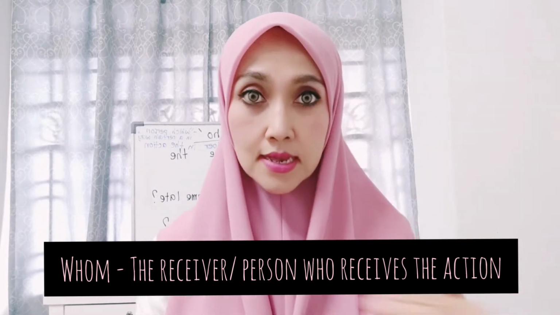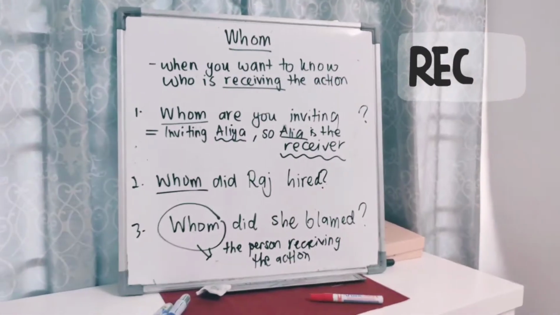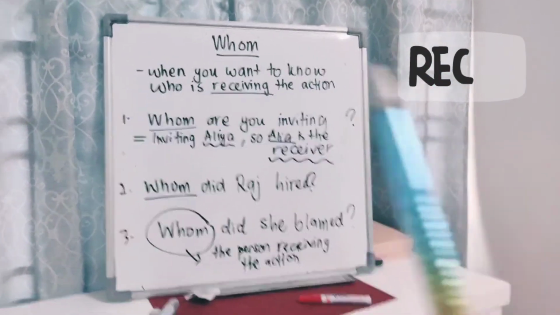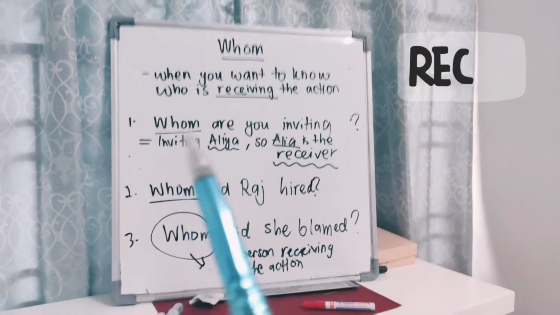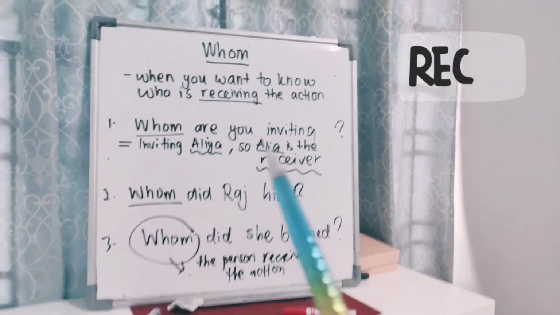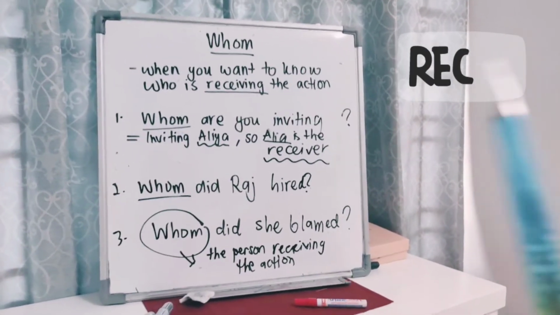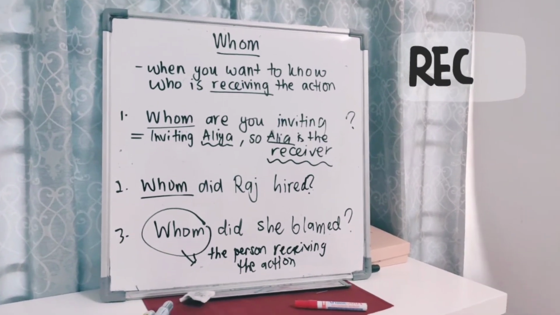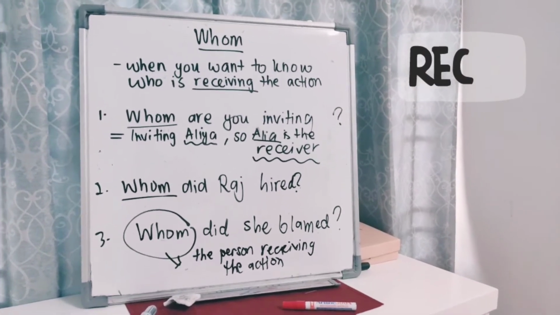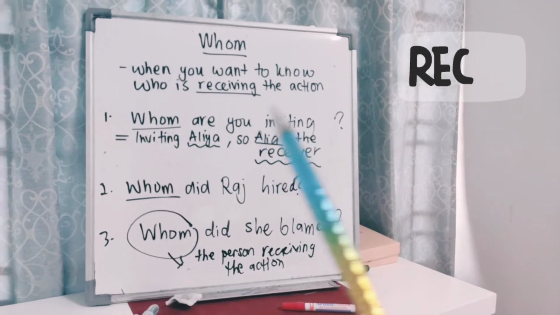I'll show you in a sentence. Here are the sentences. Whom, for whom. You see, we use whom when you want to know who is receiving the action. As I mentioned before, receiving is the keyword. We are looking for the receiver. Just now, we used who to find the subject or the doer who did the action. Now with whom, we want to find who is receiving the action. Alright?